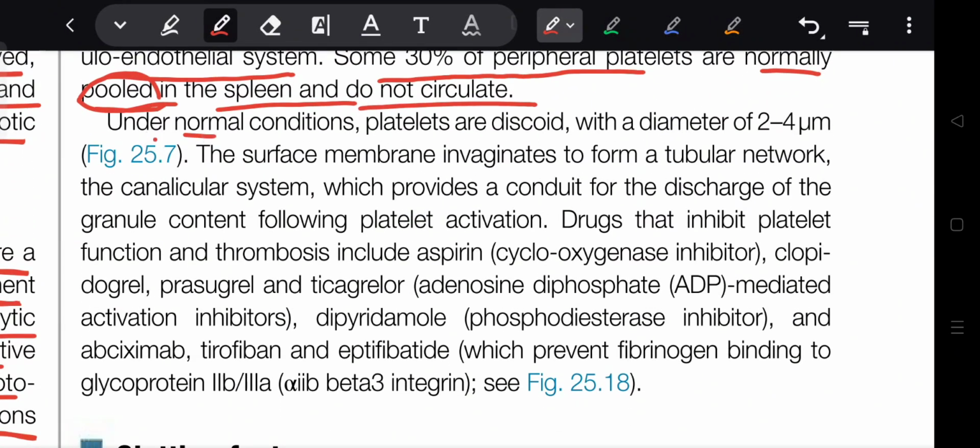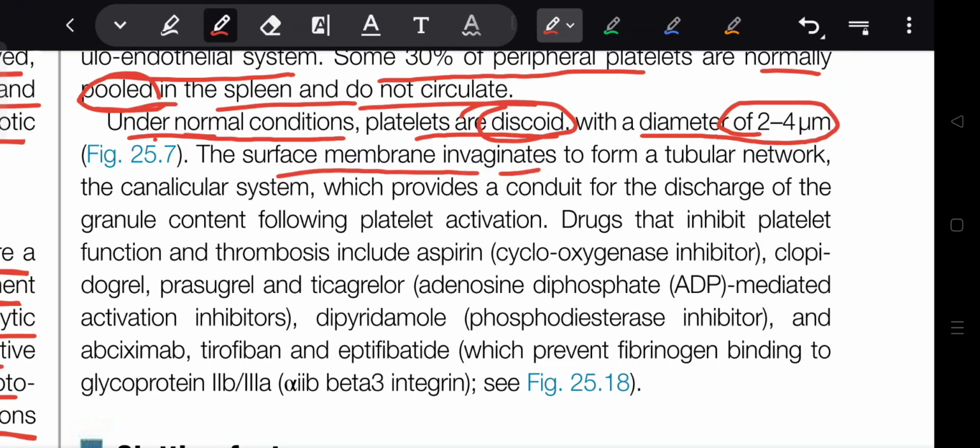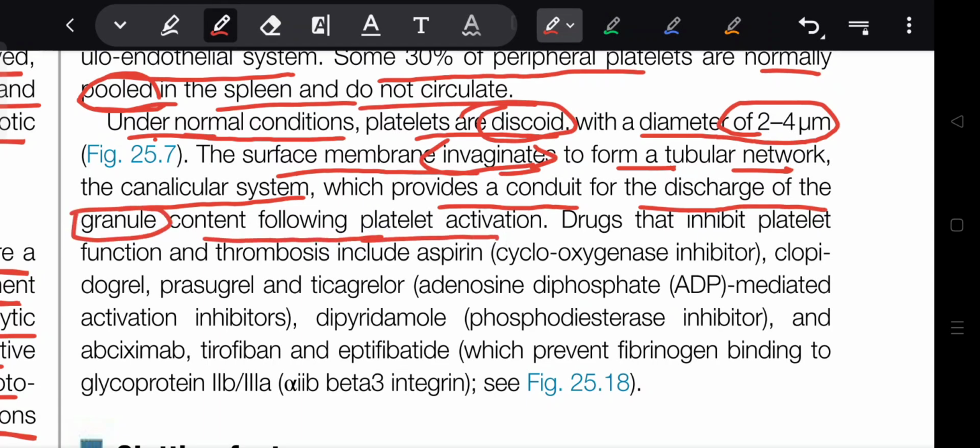Under normal conditions, platelets are discoid with a diameter of 2 to 4 micrometers. The surface membrane invaginates to form a tubular network, a canalicular system, which provides a conduit for discharge of granule content following platelet activation.